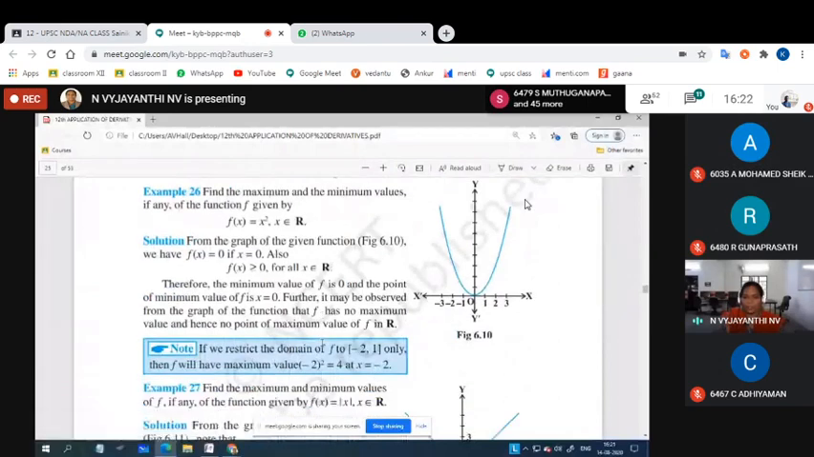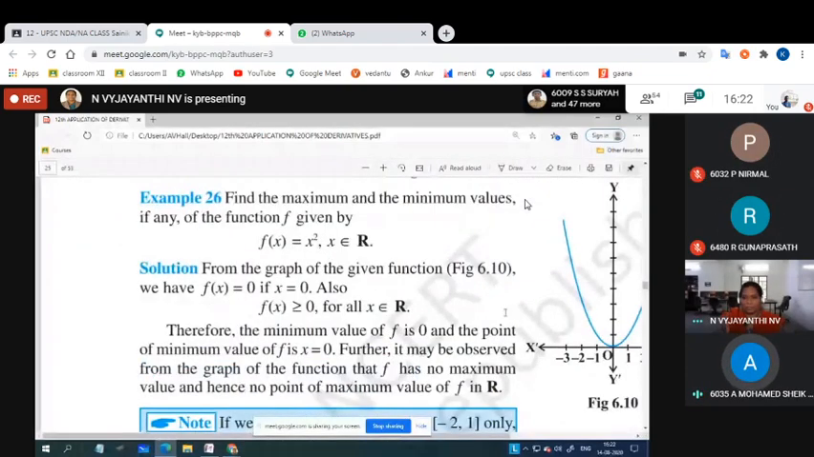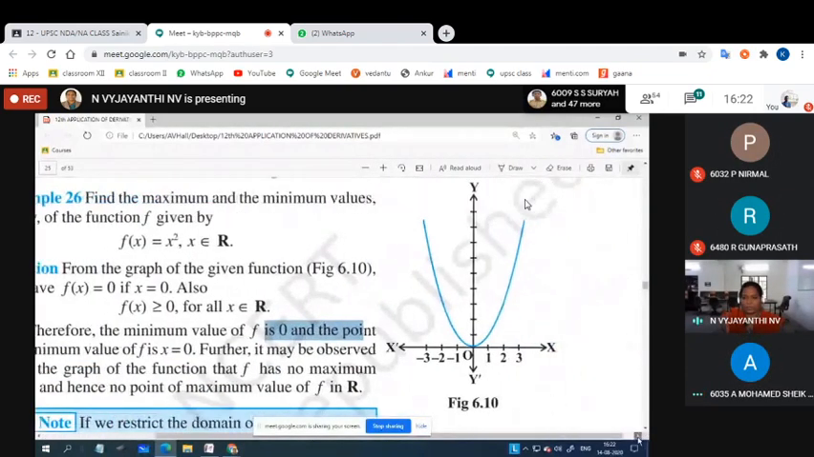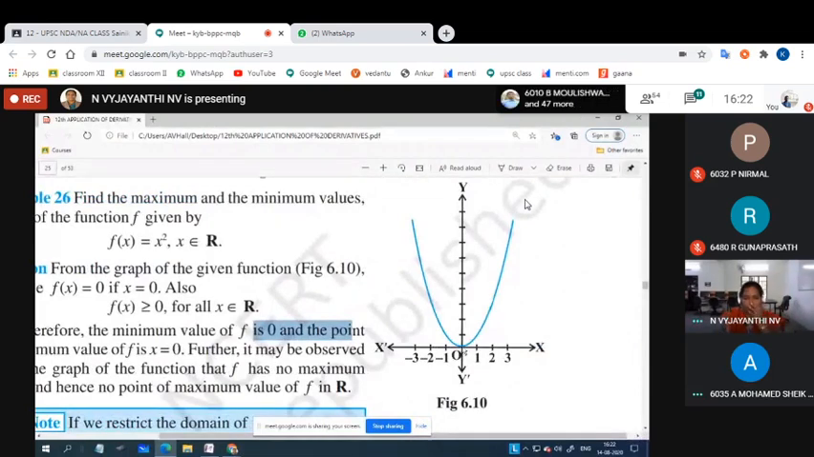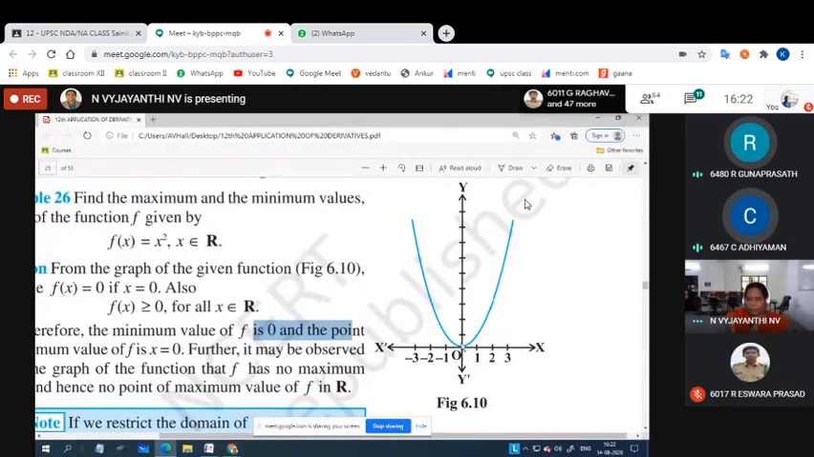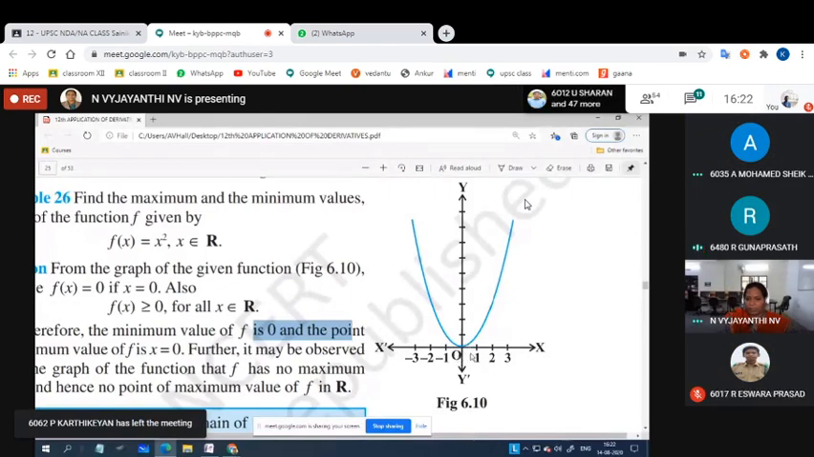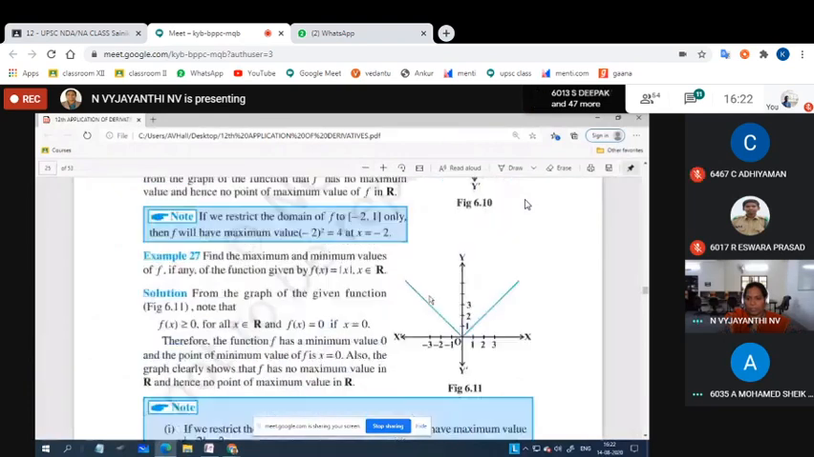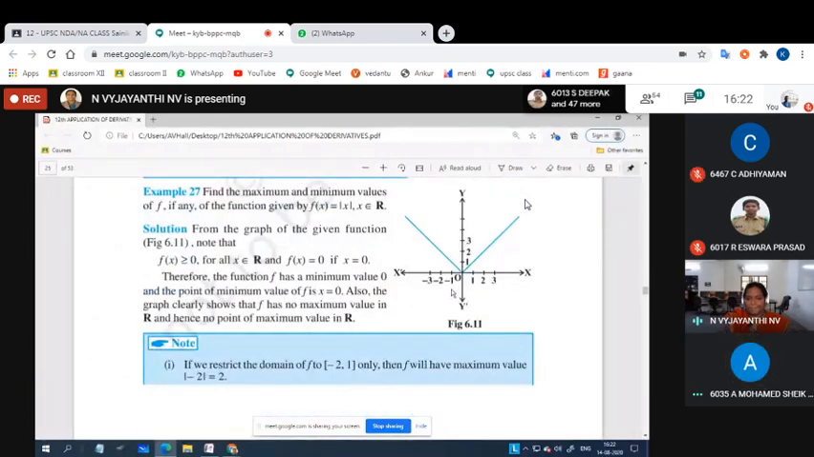So, is it possible to find the minimum value and maximum value for this parabola? Only the minimum value. Maximum value is not possible. What is the minimum value? Zero. The minimum possible value is 0, attained at which point? 0, comma 0.